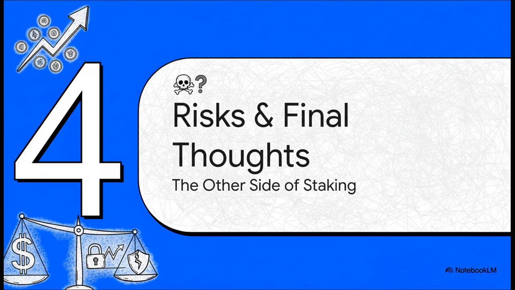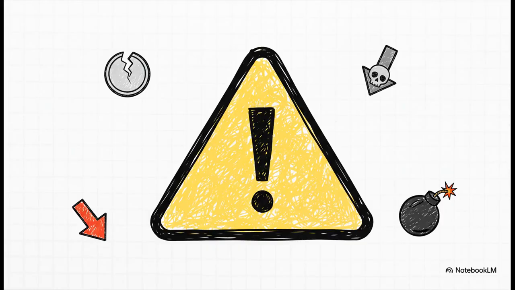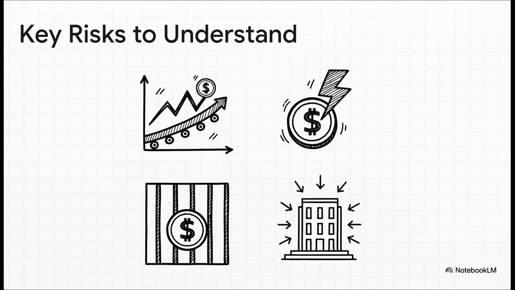Okay, so we've talked a lot about the rewards, but we absolutely cannot finish this without talking about the other side of the coin, the risks. And trust me, this is just as important as picking the right asset in the first place. And I really can't stress this enough. Earning rewards is fantastic, but you have to go into this with your eyes wide open to all the potential downsides. So it's crucial to get your head around these 4 big risks.